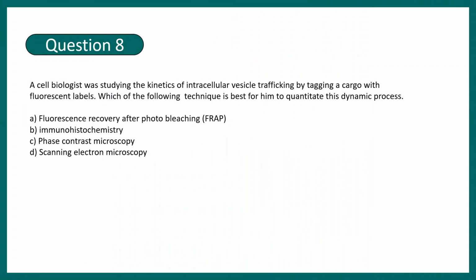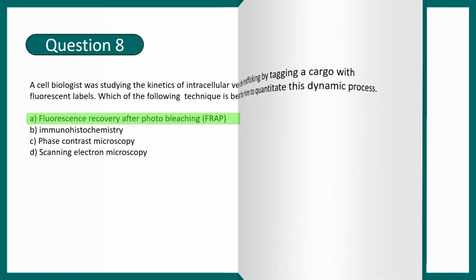Question number 8 says, a cell biologist was studying the kinetics of intracellular vesicle trafficking by tagging the cargo with fluorescent labels. Which of the following techniques is best for him to quantitate dynamic processes? A. Fluorescence recovery after photobleaching, immunohistochemistry, phase contrast microscopy, scanning electron microscopy. If you have guessed the answer correctly, it would be fluorescence recovery after photobleaching. If you want to learn more about FRAP, you can click on the I button to get the detailed video.